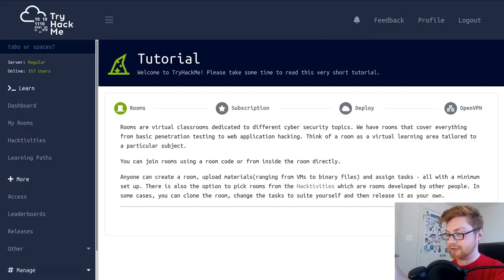Rooms are kind of virtual classrooms that are dedicated to different cybersecurity topics, and a lot of times they can be certain penetration testing or web app hacking or any other security-oriented thing. It's just a way to learn. It's a vessel. You might think of it as like a box in Hack the Box, or essentially a CTF, because you'll have some challenges or tasks and assignments given to you within each of those, and you'll have to find the answer or the flag, whatever the case may be. So you can just go view some of the rooms and jump in them, and you can see other hacktivities that are going on. That's the tab to go find those things.